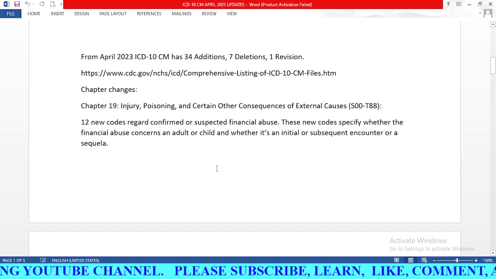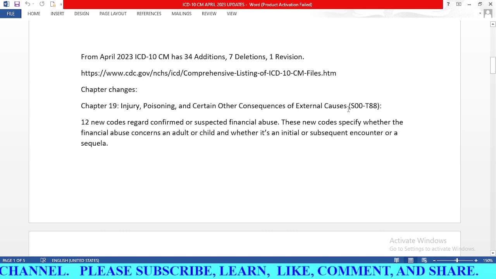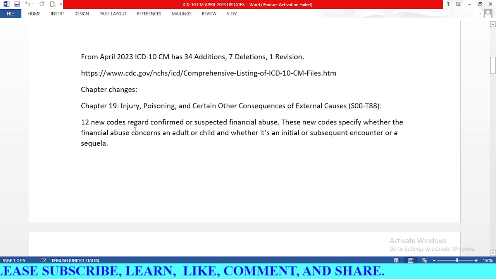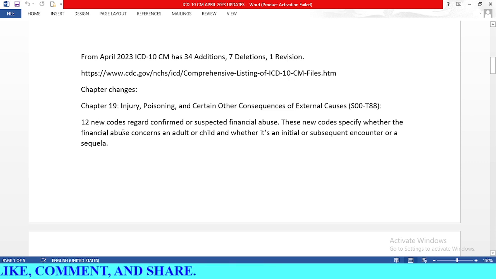Chapter 19, injury, poisoning and certain other consequences of external causes, S00 to T88, we have 12 new codes regarding confirmed or suspected financial abuse. Anyway, we are going to see those new codes. These are with regard to confirmed or suspected financial abuse.